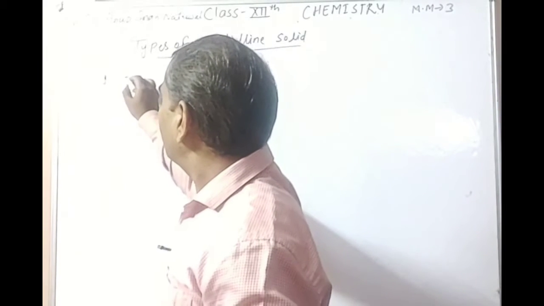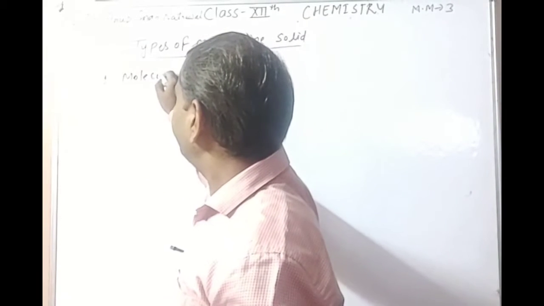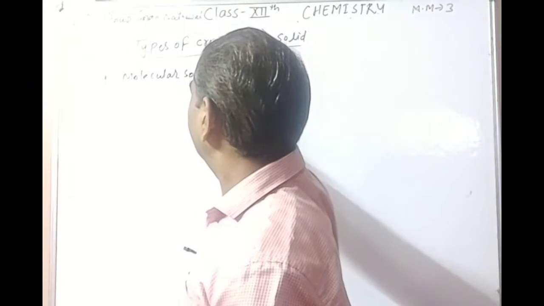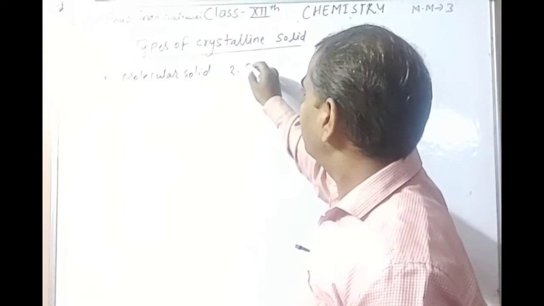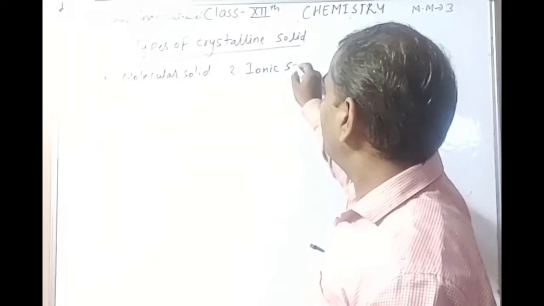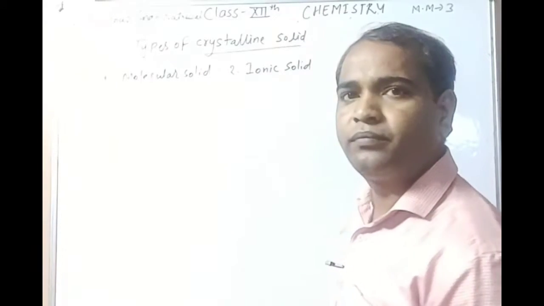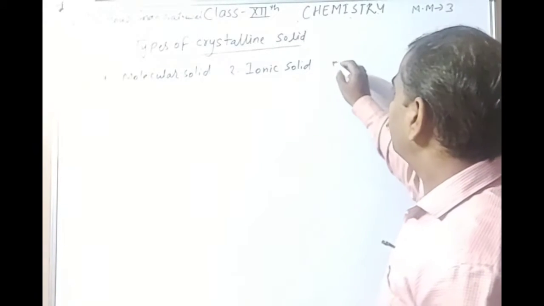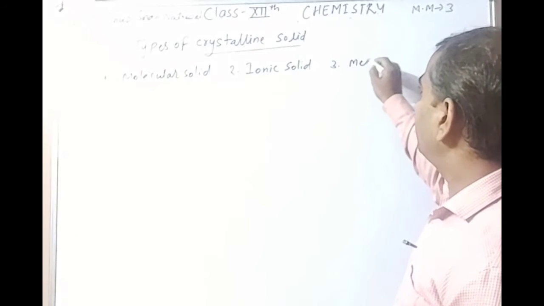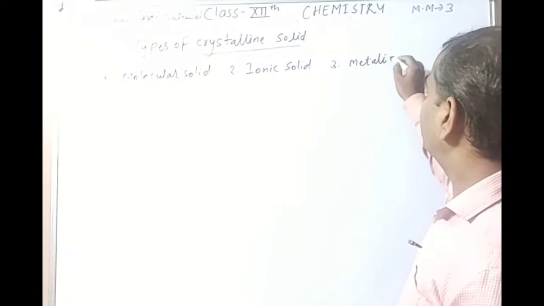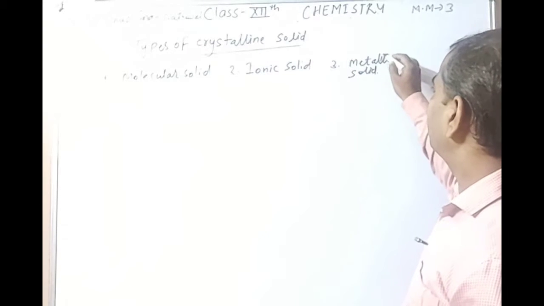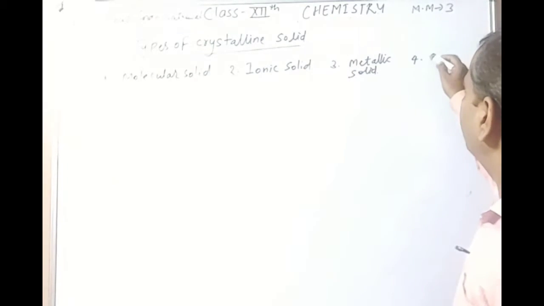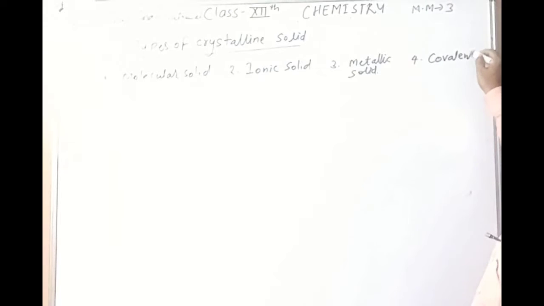First, molecular solid. Second, ionic solid. Third, metallic solid. And fourth, covalent or network solid.